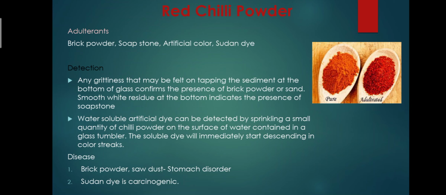Water-soluble artificial dye can be detected by sprinkling a small quantity of chili powder on the surface of water contained in a glass tumbler. The soluble dye will immediately start descending in color streaks. The diseases caused by these adulterants are: brick powder and sawdust cause stomach disorder, and Sudan dye is carcinogenic.